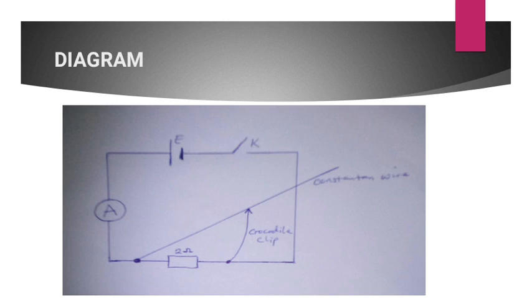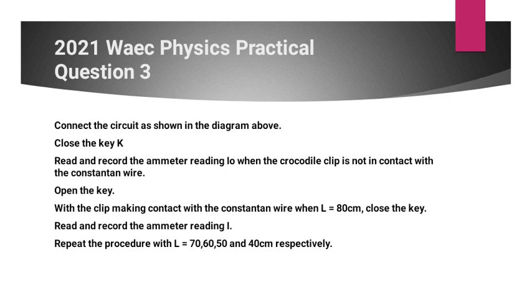Then you check the ammeter reading. You will notice that if the crocodile clip is not touching the constantan wire, as you can see on the screen, the circuit is still complete if the key is closed. So current will still flow through the ammeter. But that time, it will be measuring the current in the circuit without the constantan wire, and that is what the question is asking you to record as I naught. It's as good as saying that is the current that flows through the circuit when the length of the constantan wire is 0. It's another way of presenting it.